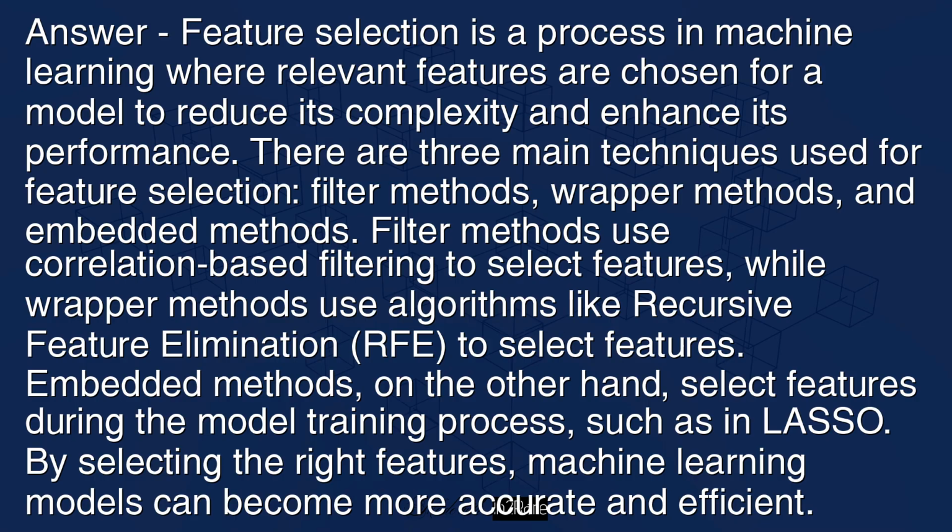Filter methods use correlation-based filtering to select features, while wrapper methods use algorithms like recursive feature elimination (RFE) to select features. Embedded methods, on the other hand, select features during the model training process, such as in Lasso. By selecting the right features, machine learning models can become more accurate and efficient.